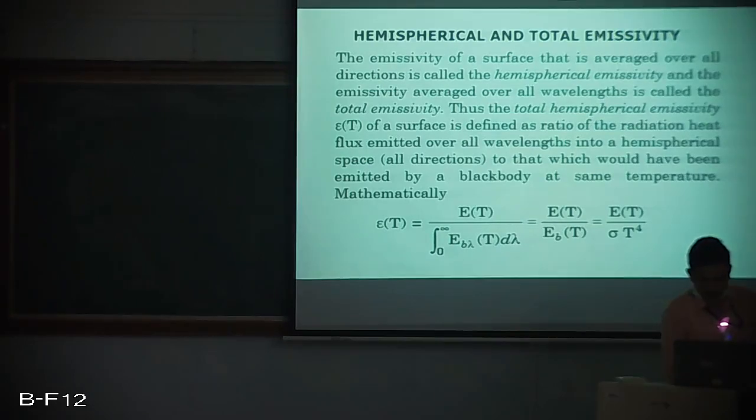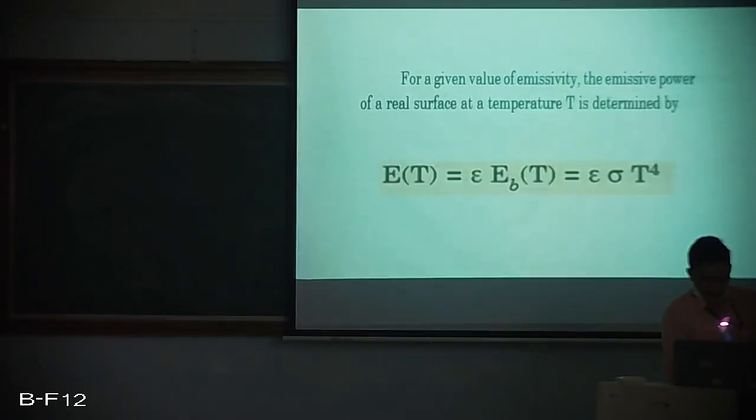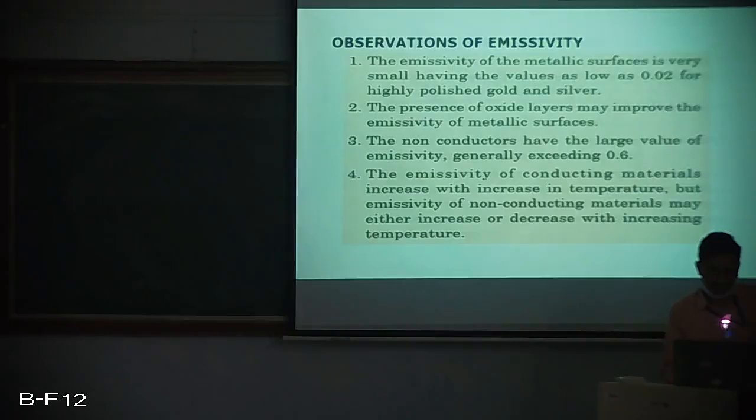So this results in a definition: the emissive power of a real surface is the product of emissivity and the emissive power of a black surface. Sigma T to the power 4 is the emissive power of a black surface, so it is written as E suffix B. If it is a black surface, then your epsilon value would be 1.